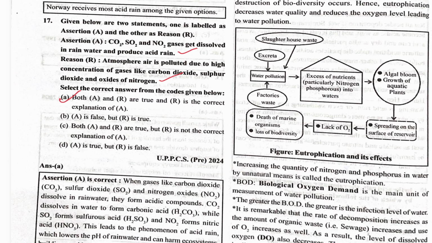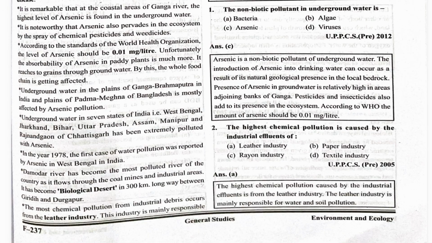So A is the correct. Let's see about water pollution. The non-biotic pollutant in underground water is arsenic. Generally, we see that the arsenic level is high and that is causing various types of disease in people, especially in Bihar, Jharkhand. Arsenic level is very high and it is also non-biotic.